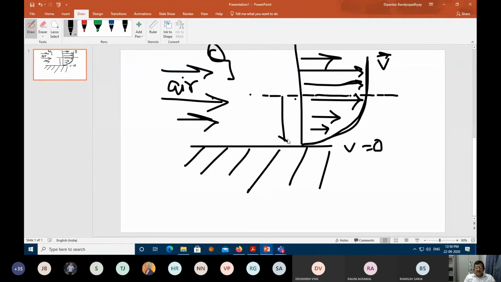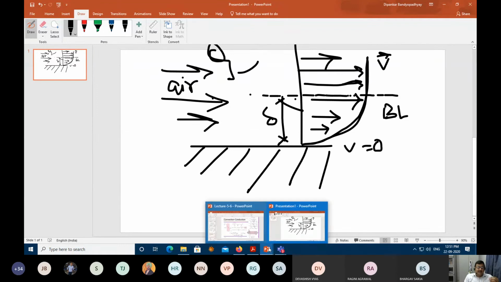This particular part of a fluid flow is defined as having a thickness delta, and this particular part is called a boundary layer. What is a boundary layer? If you have a very high speed flow, the free stream velocity will not be the same near the wall. The free stream velocity, which is Q, will start reducing near the wall, over a thickness delta at which this free stream velocity reduces from free stream to 0. And this place is called a boundary layer. Right, and this boundary layer happens for a turbulent flow.